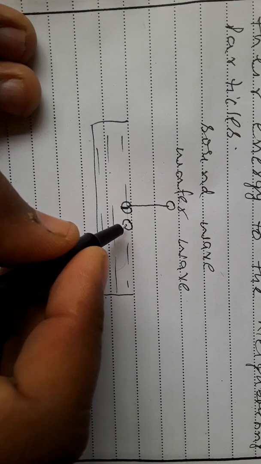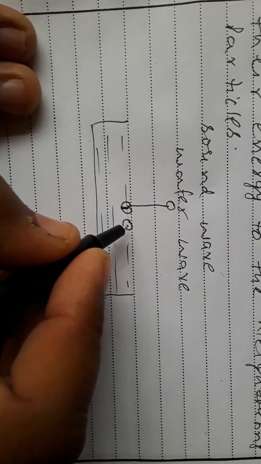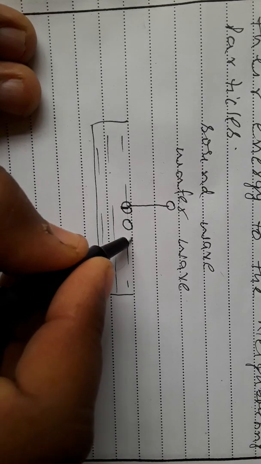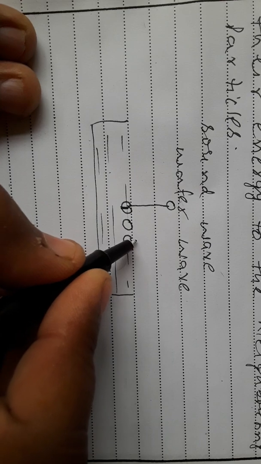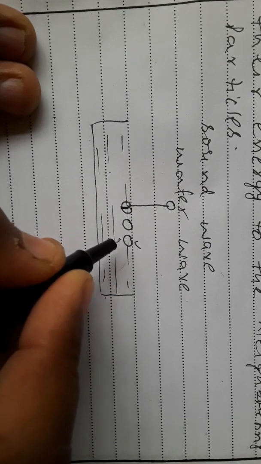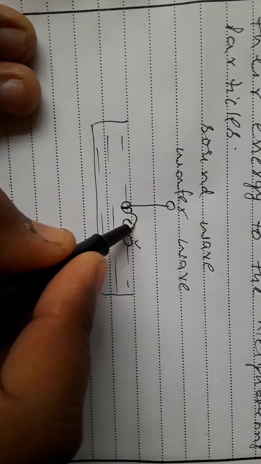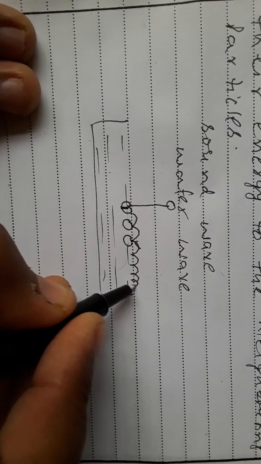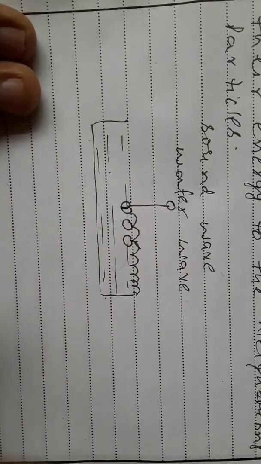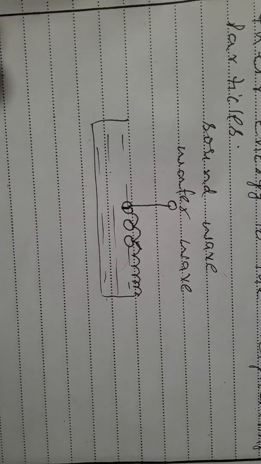This particle also starts to vibrate up and down, and transfers energy to the neighboring particle, and this process goes on. So we can say that particles transfer their energy to the neighboring particle, and in this way the wave travels away from the first particle.